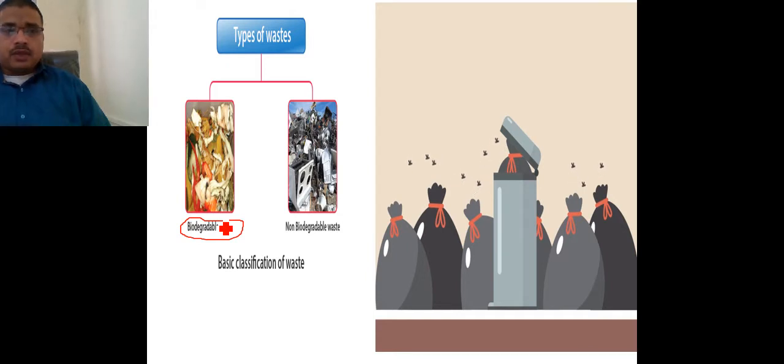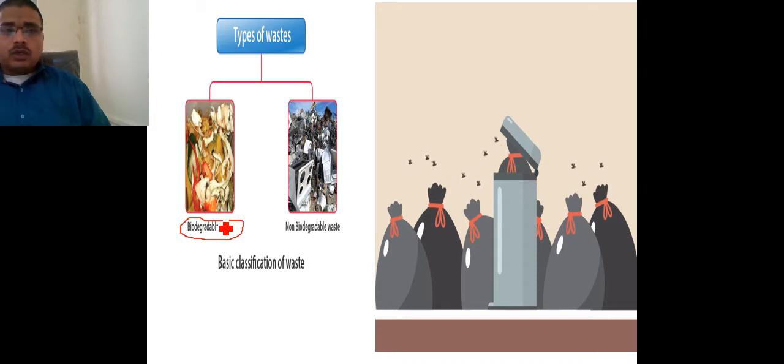If wastes can be destroyed by chemical processes when put under the ground, then those wastes are called biodegradable waste. Like if you put food in a particular place, after some time, due to chemical and biological processes, that food gets converted into biomass.